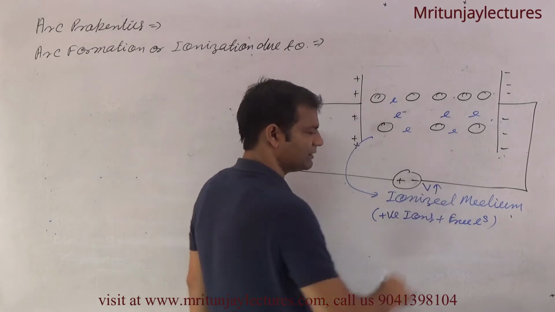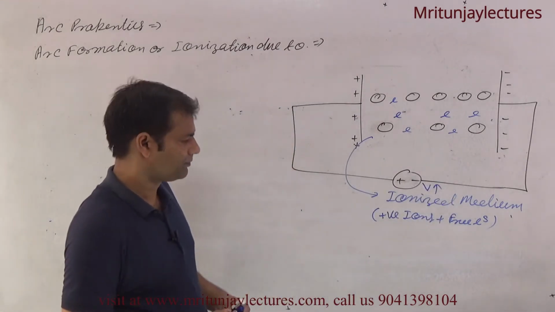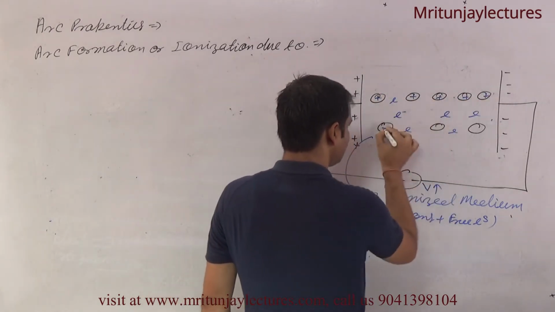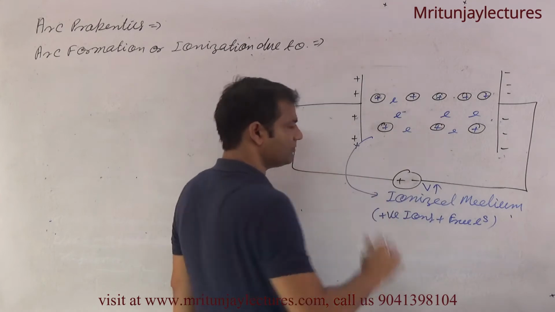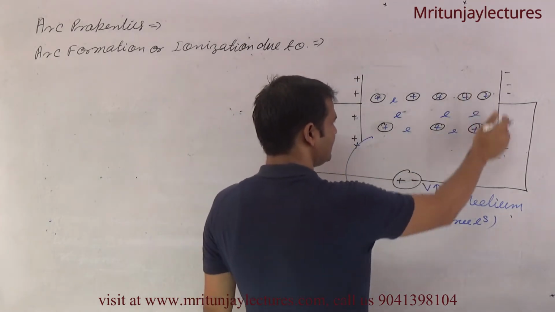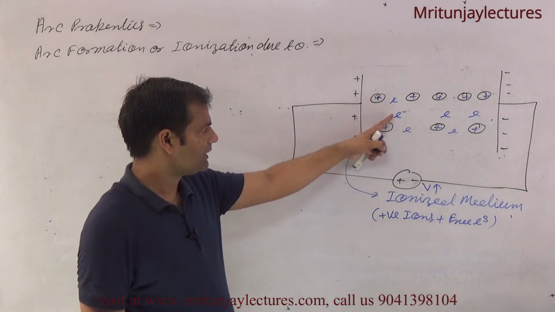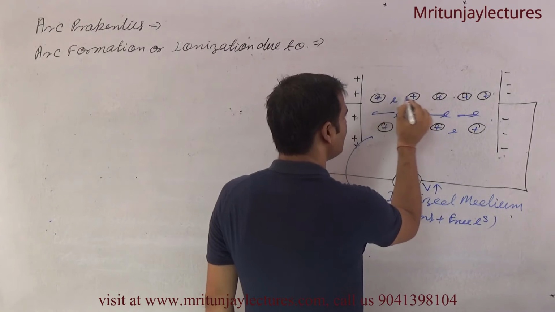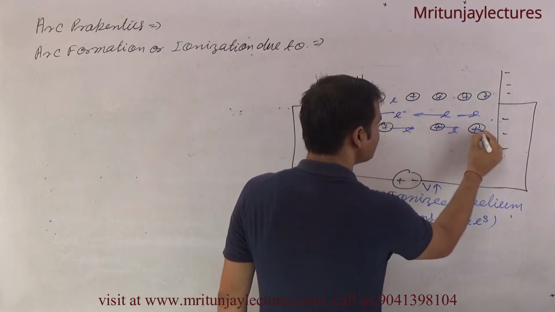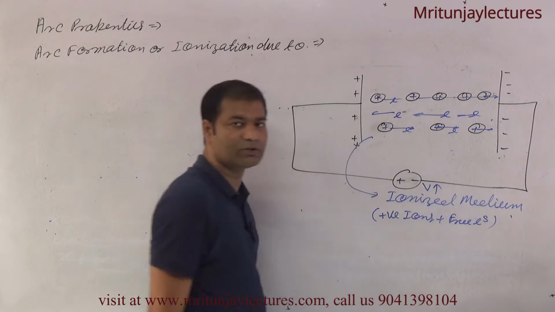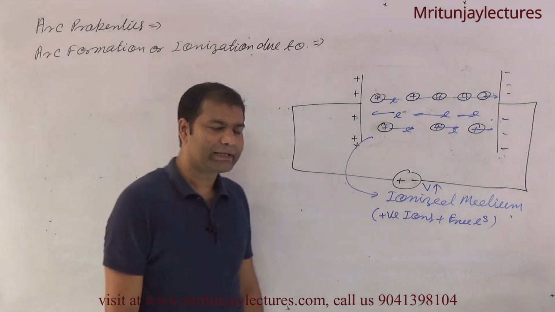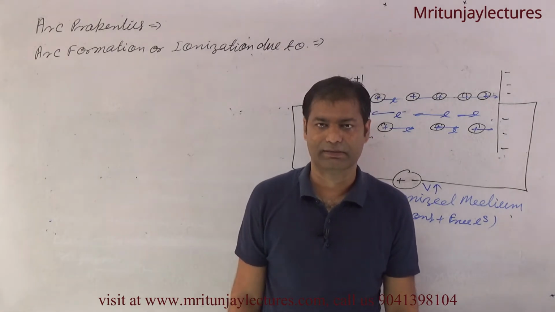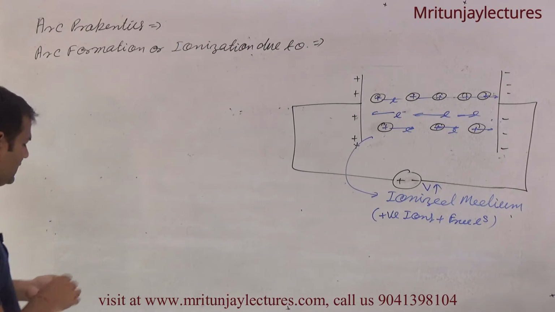Now on the application of higher voltage. Clear? Now I know that if positive ions and free electrons are available in this medium, and this one is the positive terminal and this one is the negative terminal, electrons move in this direction and all positive ions move in this direction. So the current due to positive ions and free electrons is called arc current. So next heading, arc current.